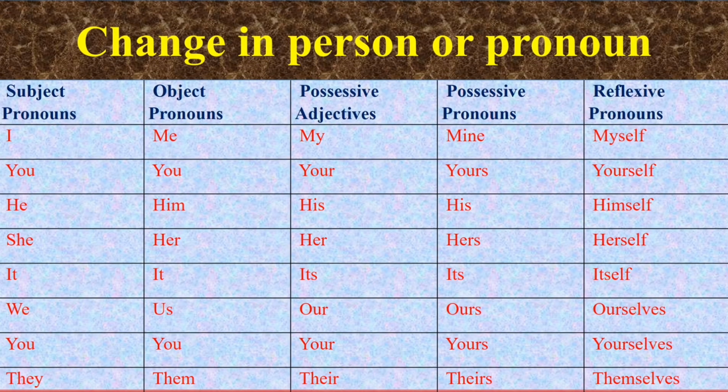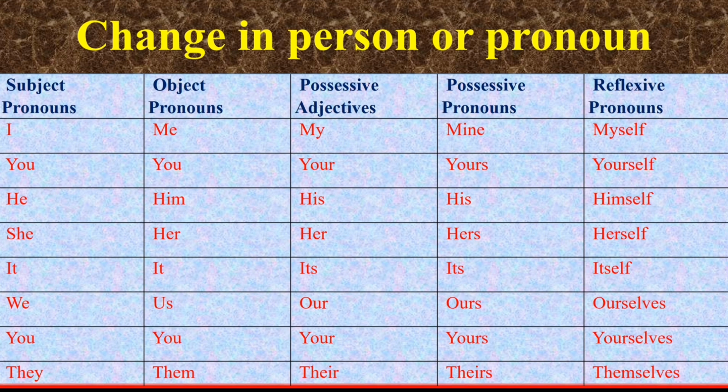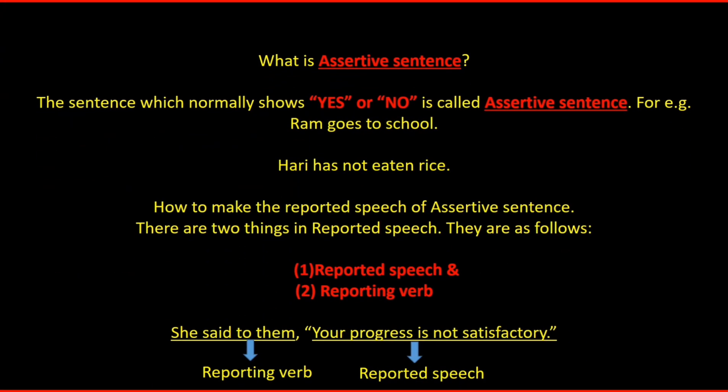Change in person or pronoun. Subject pronouns, object pronouns, possessive adjectives, possessive pronouns, reflexive pronouns: I, me, my, mine, myself. You, your, yours, yourself. He, him, his, himself. She, her, hers, herself. It, its, itself. We, us, our, ours, ourselves. You, your, yours, yourselves. They, them, their, theirs, themselves.